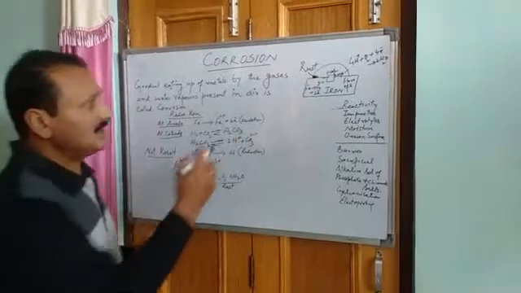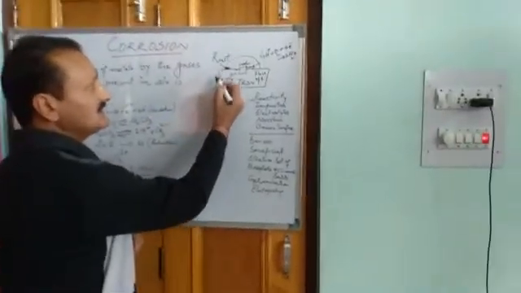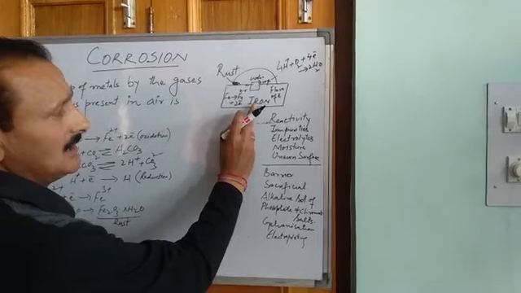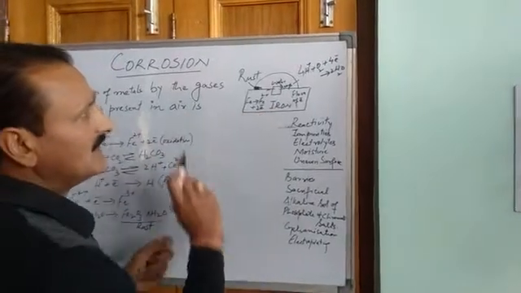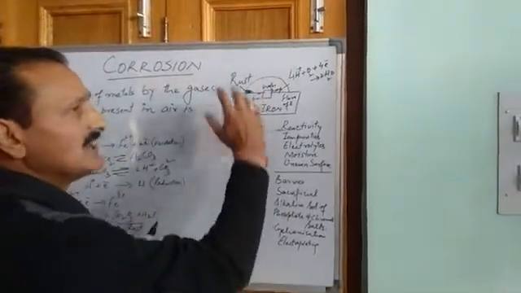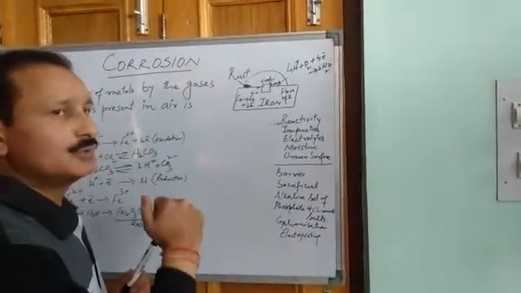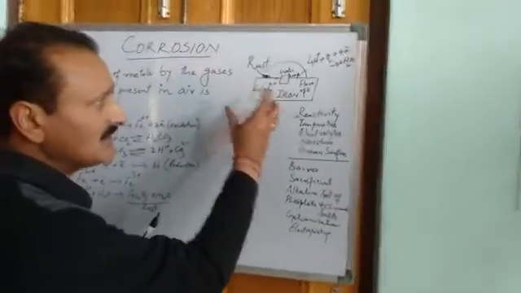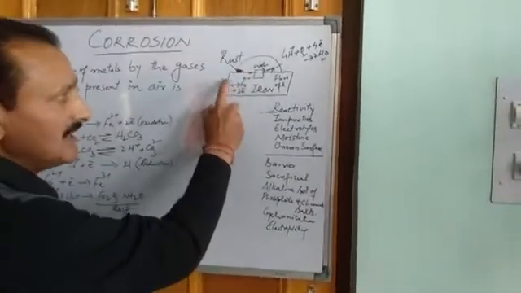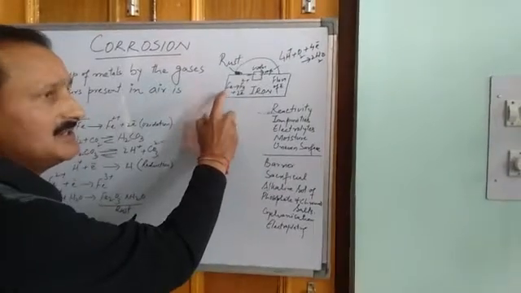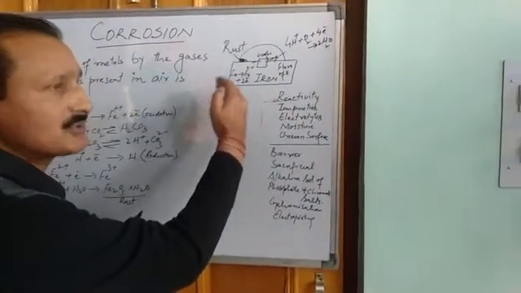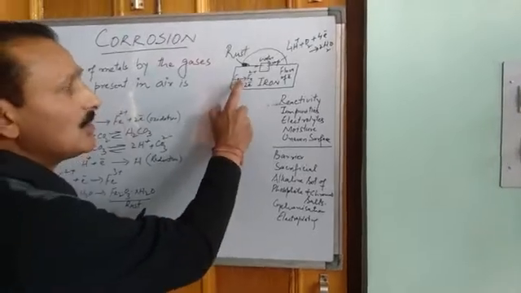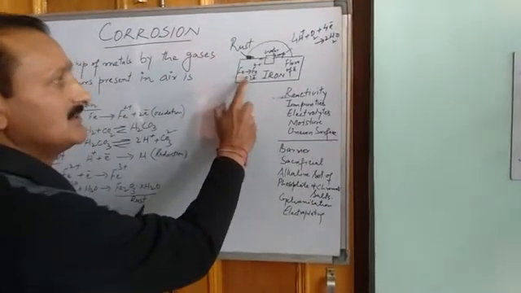What happens here? Please see, this is a piece of iron. It gets exposed to air and water, and in the process the iron, this Fe, begins to lose electrons to become Fe2+ ion. That means oxidation has taken place.